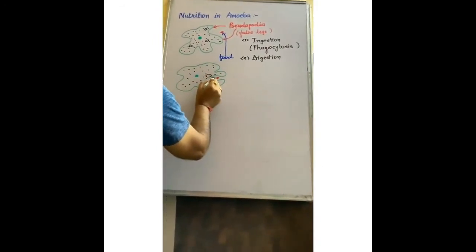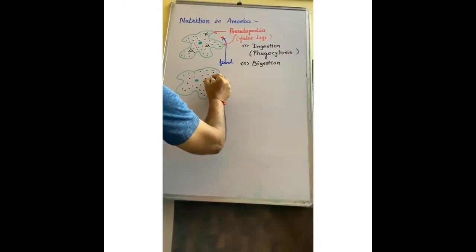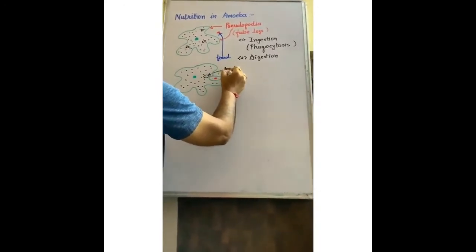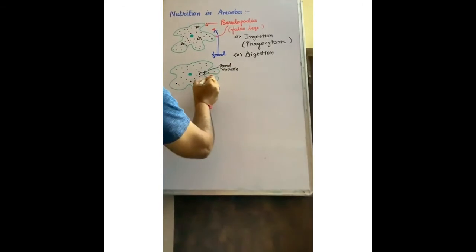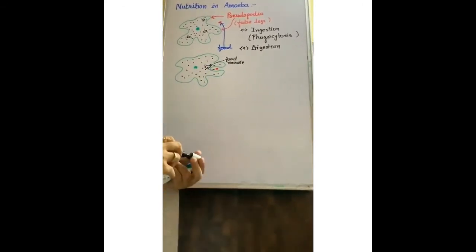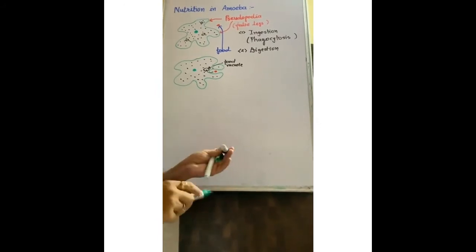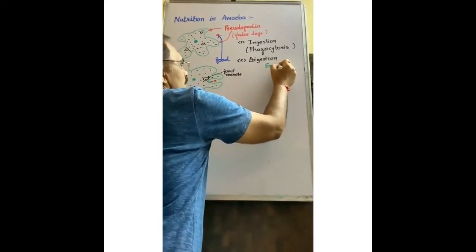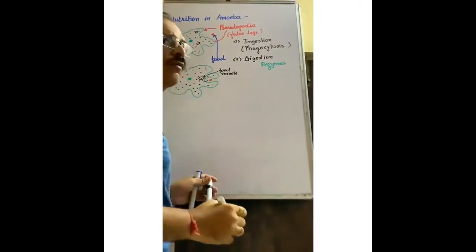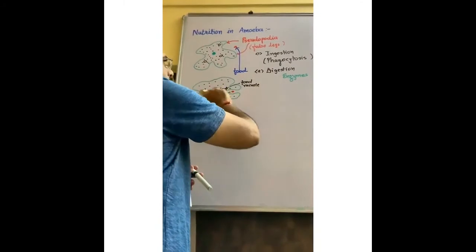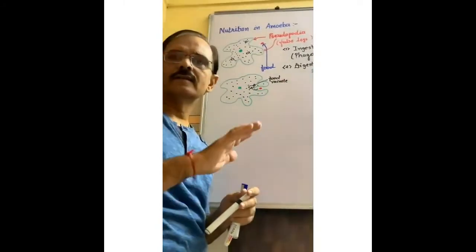This is called food vacuole. This food particle enters into the food vacuole. Inside the food vacuole, enzymes are there, which are called food enzymes. And with the help of these food enzymes, food inside the food vacuole is digested.